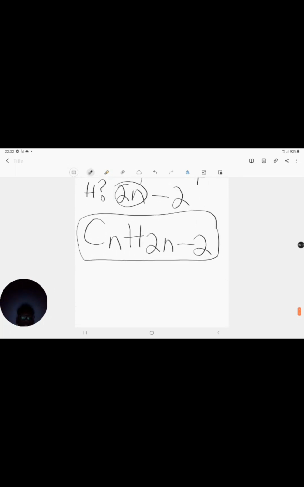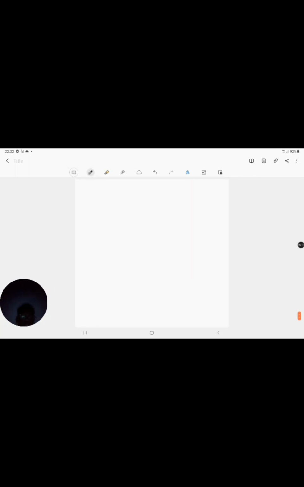Okay, so now we've established the formula for your alkynes, we've derived it. For our alkanes, we know that our formula is CnH2n plus 2. You don't have to memorize it, right? You can always derive it. We know that for your alkenes, your general formula is CnH2n, right?